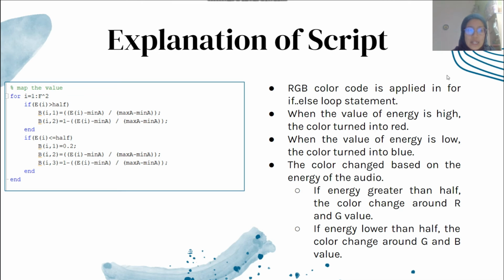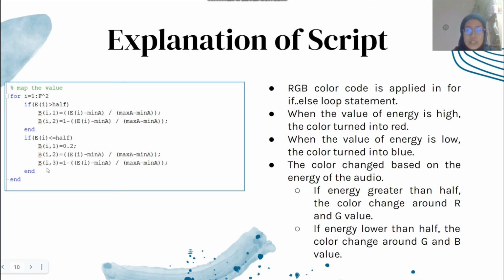Next, I assign the color for the frame energy that I separated before this. Since MATLAB uses the RGB color code, I apply the RGB color code in my script. The color changes based on the energy of the audio. From here, you can see the energy greater than half and the energy lower than half. This one is a two-dimensional matrix and this one is a three-dimensional matrix. BI1 represents the red color, BI2 represents the green color, and BI3 represents the blue color.